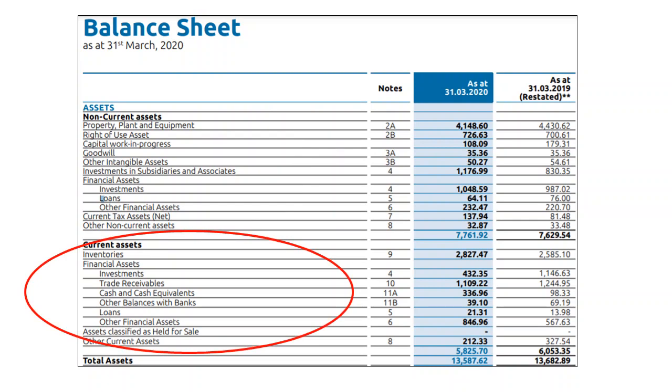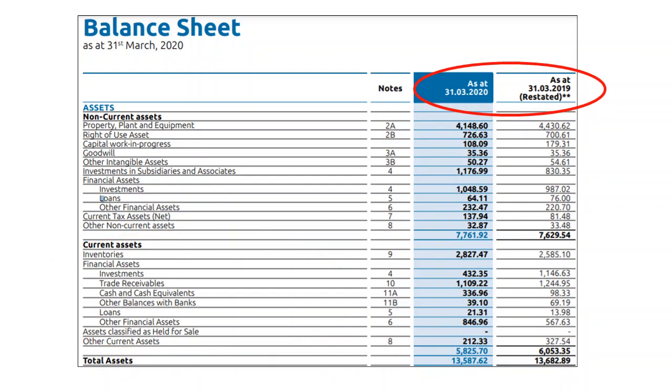The second category, which is current assets, are assets owned by the company which will stay with the company for a shorter period of time, typically less than a year. Common examples include inventories, debtors or trade receivables, cash and cash equivalents, short-term loans, short-term financial assets, etc. Now, similar to the profit and loss account, there are two periods mentioned in the balance sheet. One is as on 31st March 2020 and the other is exactly 1 year prior to that date, that is 31st March 2019. This is given for comparison purposes, and again this format is followed by all companies globally.